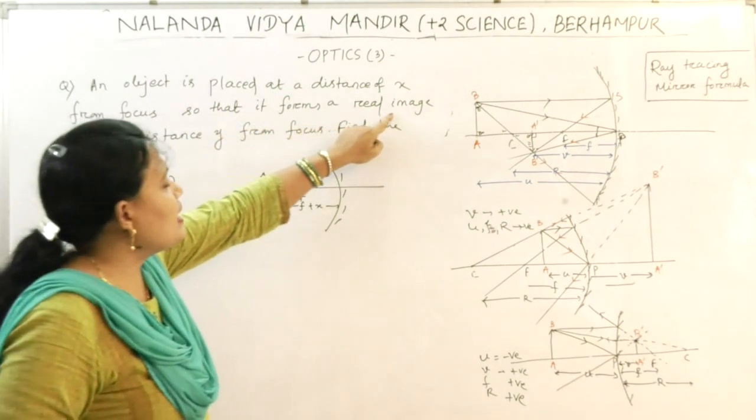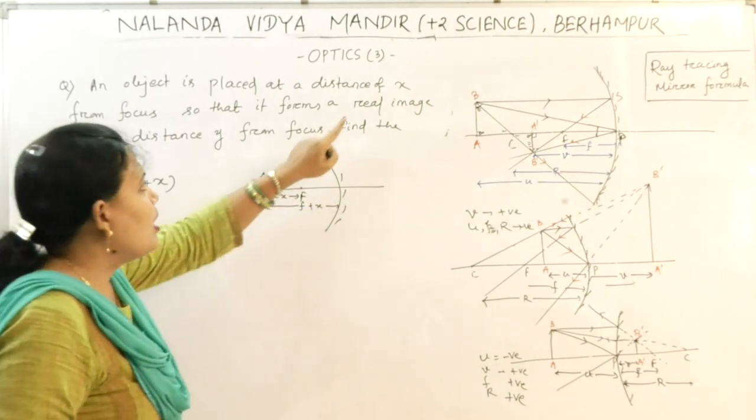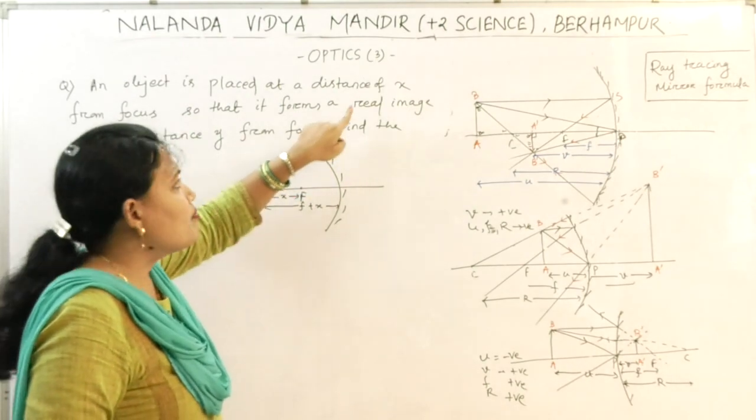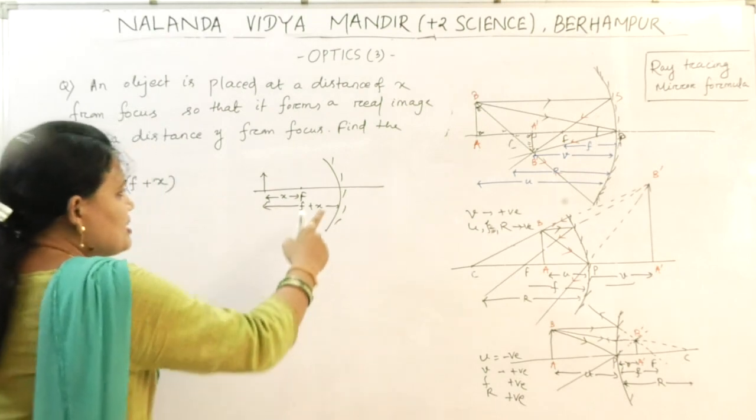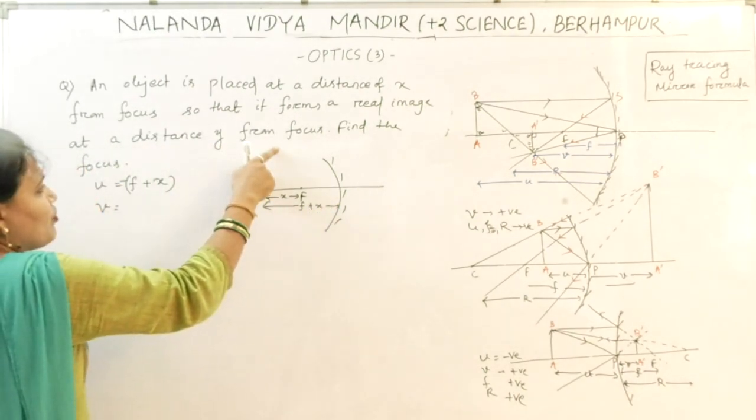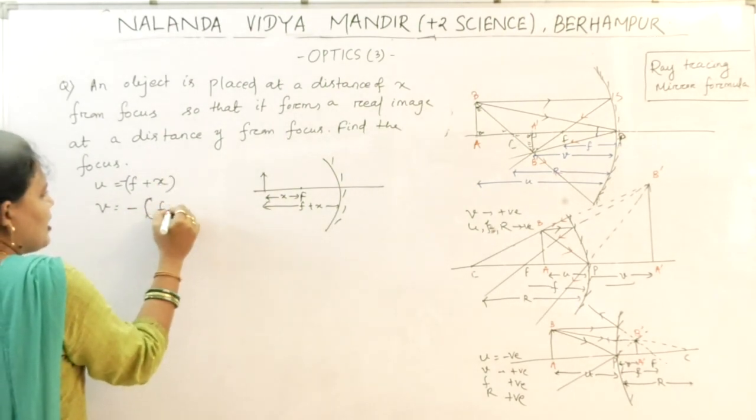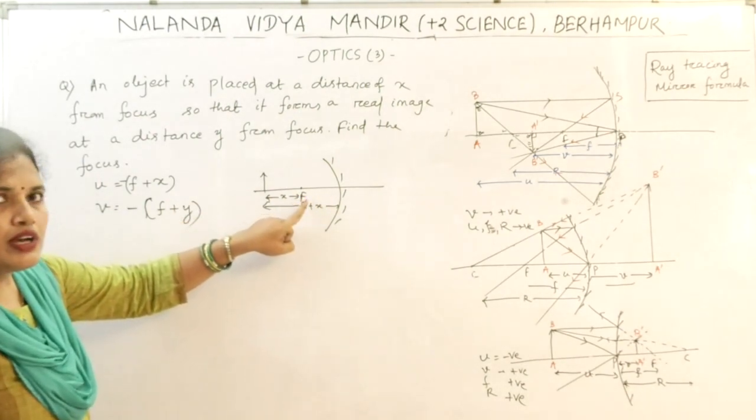It forms a real image. Real image is formed means on the same side of the mirror. Real image is formed at a distance of y from focus. Real image means on the same side of the mirror. That means the image distance is also negative. It is situated y from focus. So V equal to minus (f plus y). So focal length is also negative.